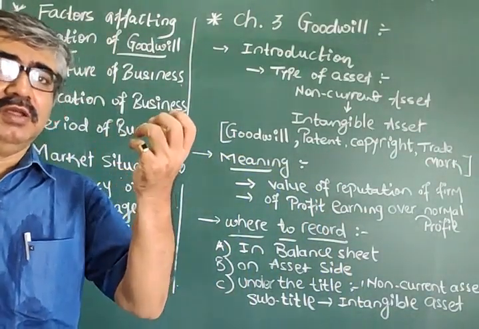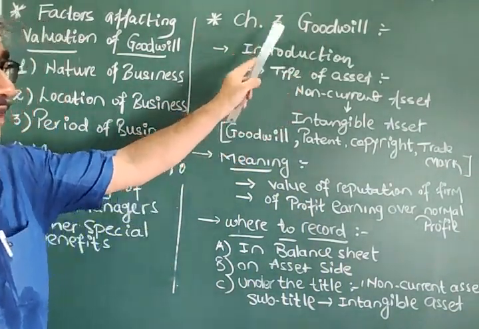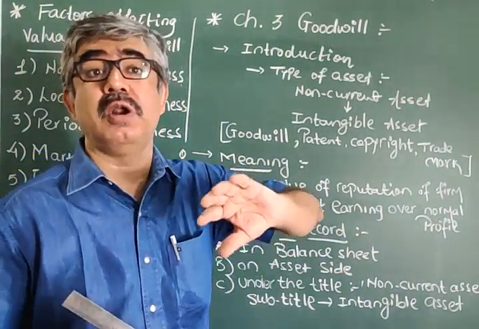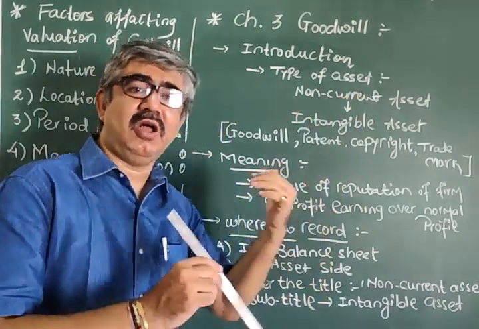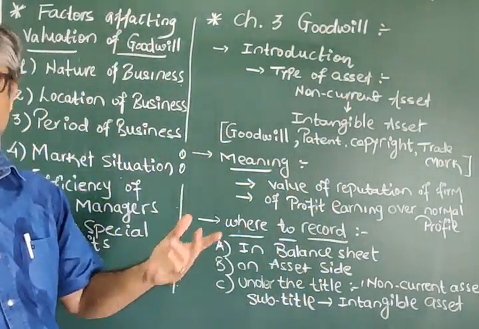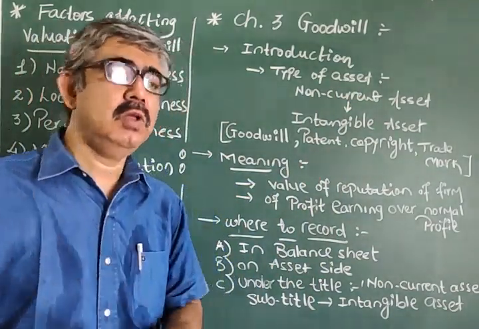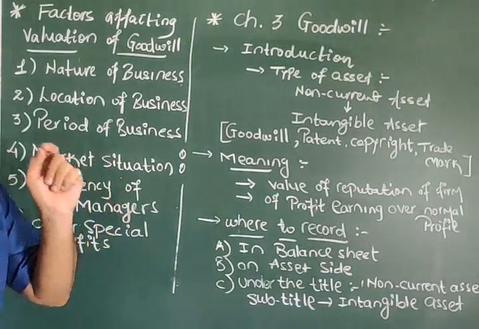And whenever we are learning this chapter, when we are using these words, profit earning over the normal profit, and loss-making business, entire thing, friends, you must understand each and every one clearly.